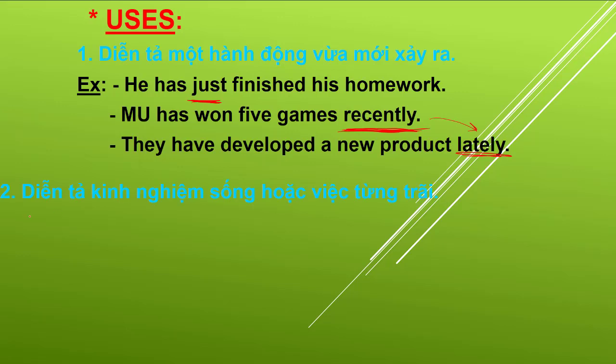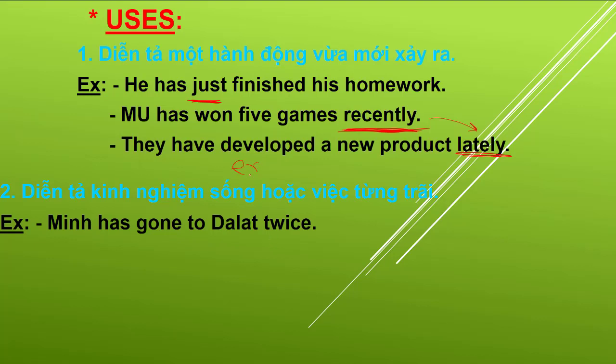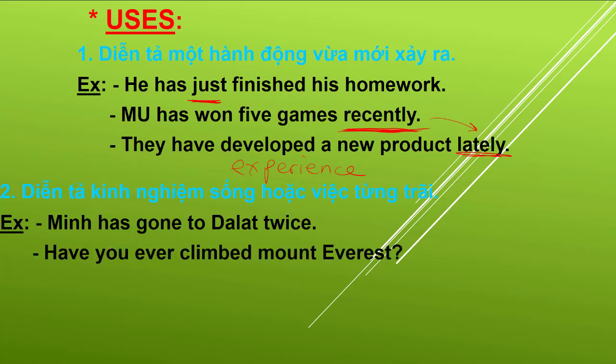And number 2, we use present perfect tense when we are talking about our experience. It's very important. If you are talking about your experience, you should use present perfect tense. For example, Min has gone to Dollar twice. 2 times or twice.